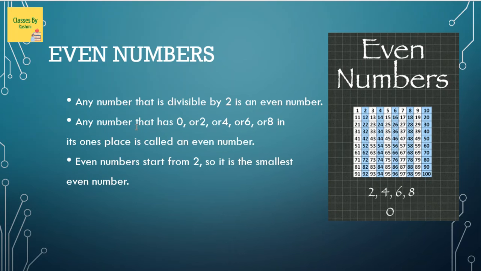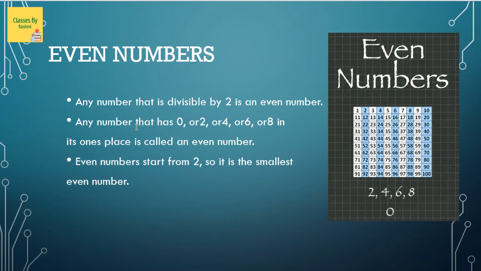On the right hand side, you have to see the digit at the very rightmost corner, the first digit from the right, that is in the ones column, the unit column. If it has 0, 2, 4, 6, 8, it is an even number. If we take the example 16, it has 6 in the unit column. So it's an even number.